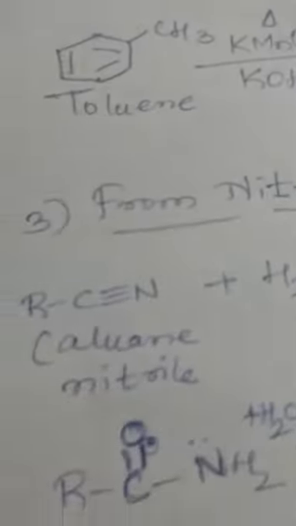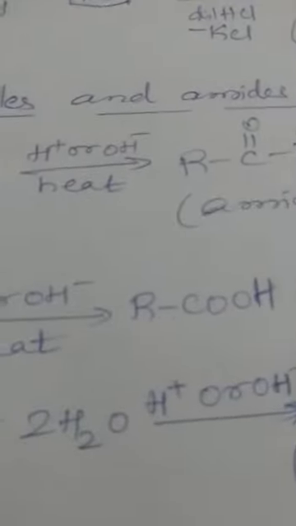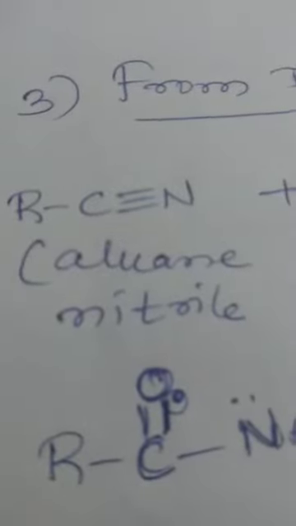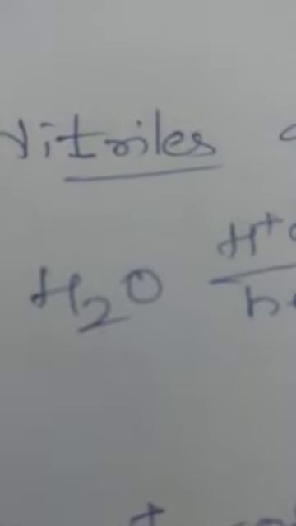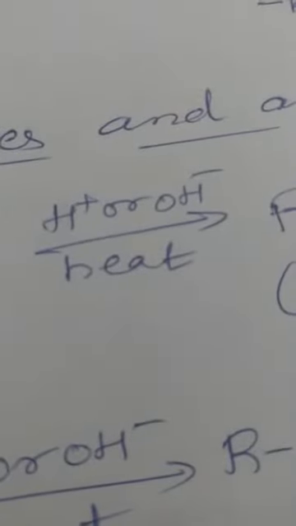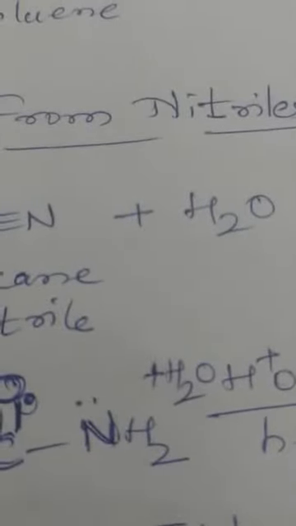Now the next method of preparation is from nitriles and amides. I hope you all remember the general formula of an alkane nitrile. RC triple bond N is an alkane nitrile. Alkane nitrile on hydrolysis, that is H2O, either in the presence of acid or alkaline media, on heating, you will get an amide, RC double bond O NH2. Across C triple bond N, addition of H plus and OH minus takes place, so that you will get RC